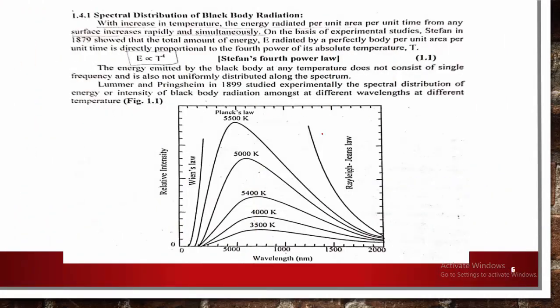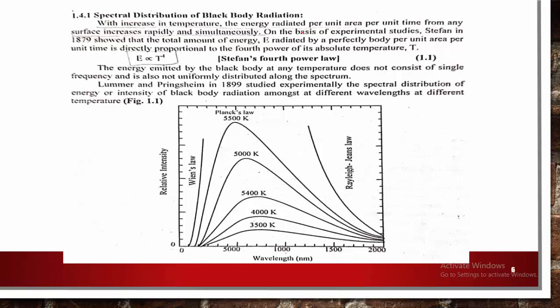When a certain amount of light falls on the black body, what type of spectral distribution can we get? With an increase in temperature, the energy radiated per unit area per unit time from any surface increases rapidly. On the basis of these experimental studies,